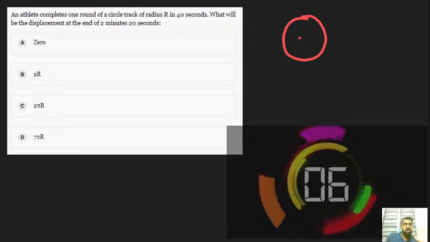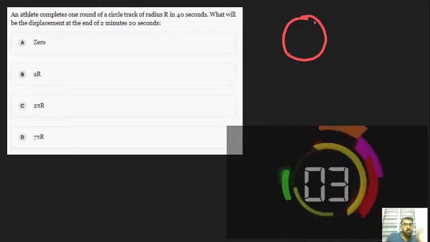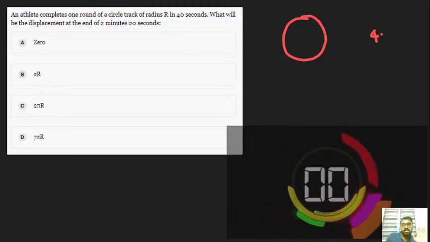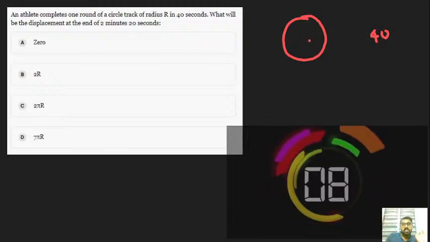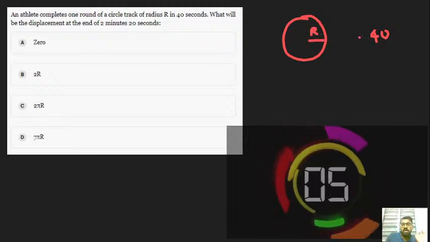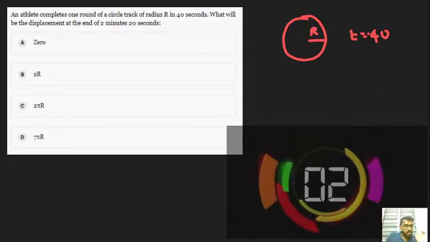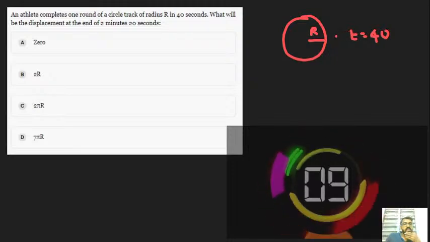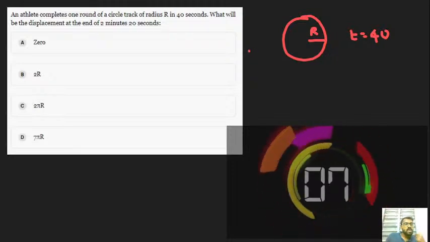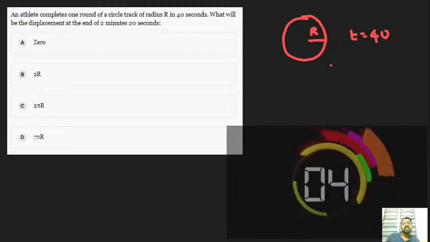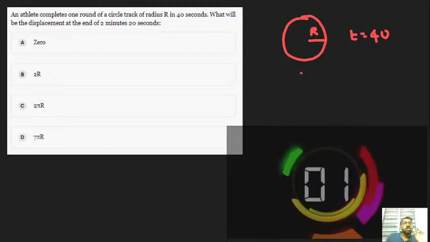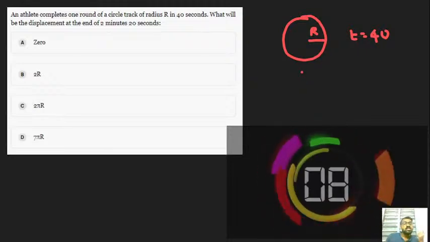He took only one round in 40 seconds. The radius of the circular track is r, and the time taken is 40 seconds. What will be the displacement at the end of 2 minutes 20 seconds? They just asked what the displacement is.